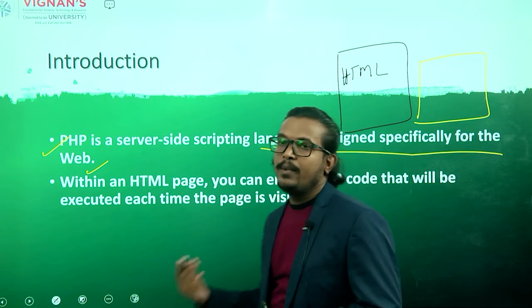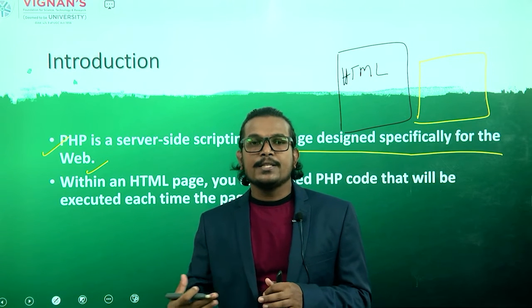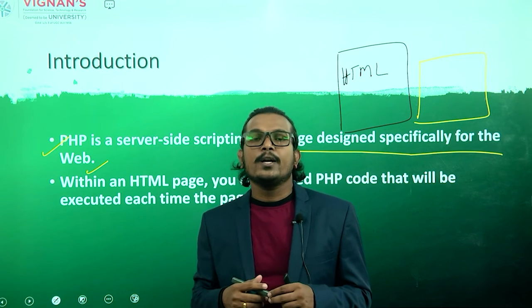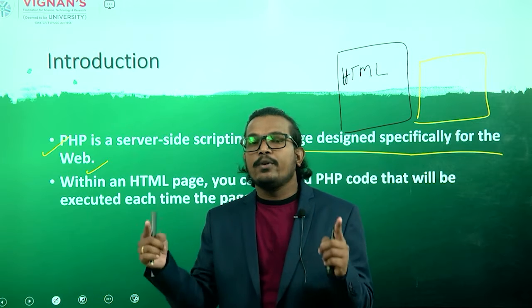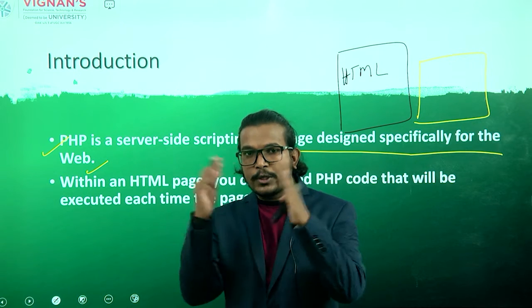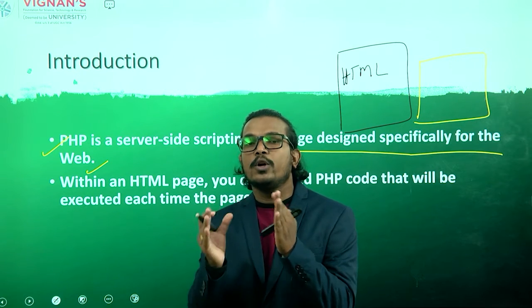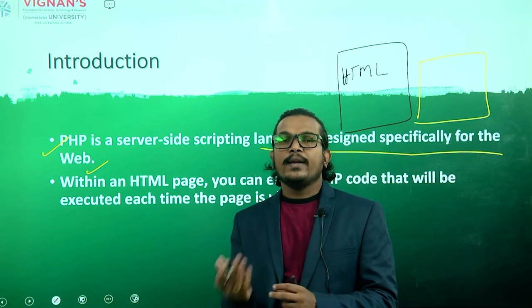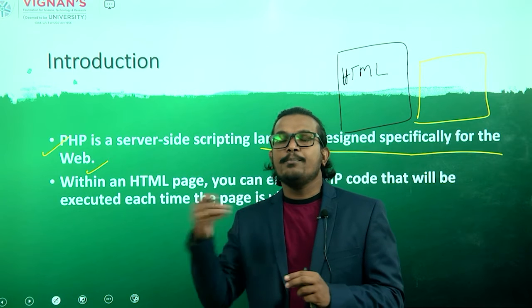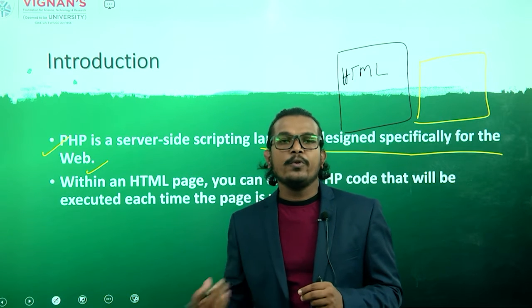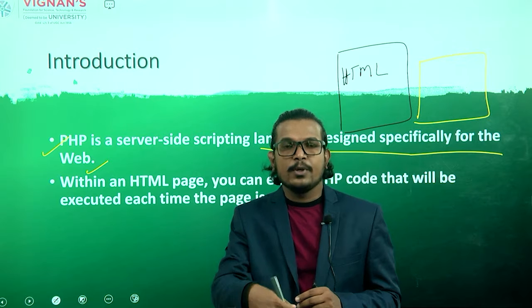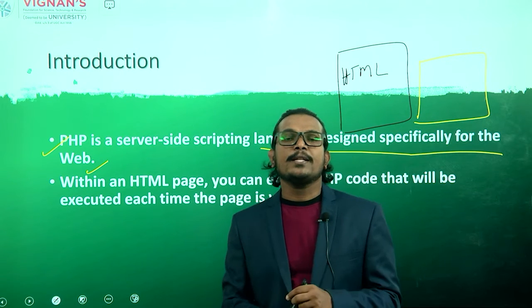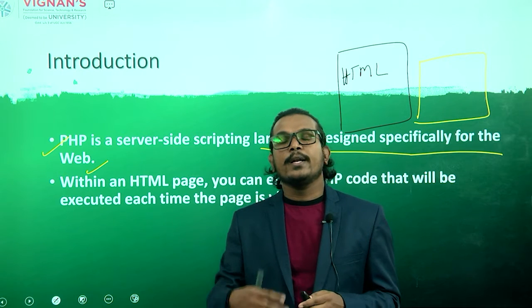Inside our HTML page, if you want to interact with your server and that information should be displayed on your page, for that we are using a server-side scripting language, right? That server-side code we can embed in our HTML page. Or we can say that in our HTML tags, we can embed the PHP code and get the output from the server. We can embed the PHP code inside your HTML page, get that server information, and display it in our web browser or on our web pages.